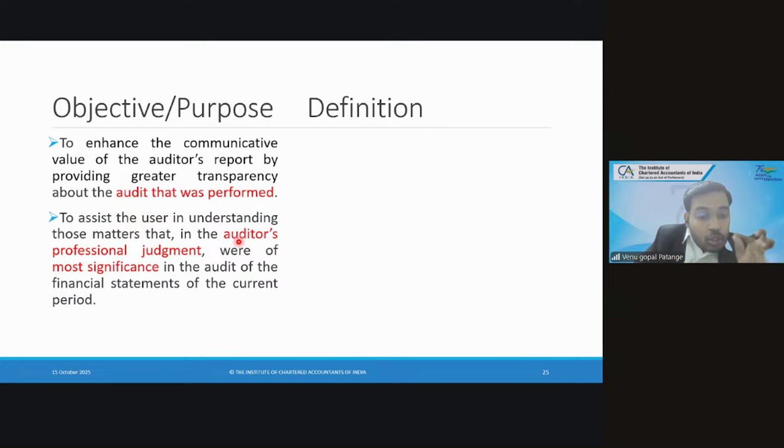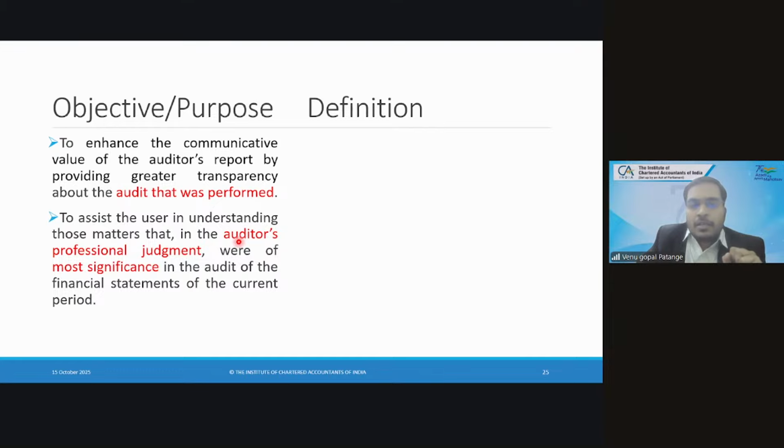So you have to note down the auditor's professional judgment. In his view, it is significant. In his view, he faced challenges. In his view, okay, that has happened. And the conclusion is positive. The conclusion is there are no misstatements. The conclusion is the specific line item is free from material misstatements.